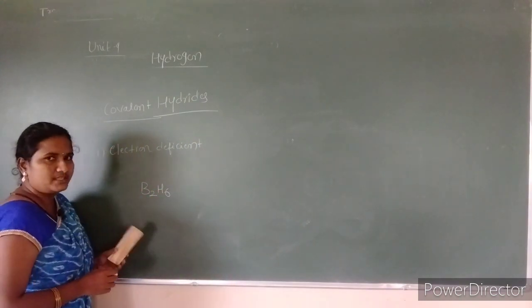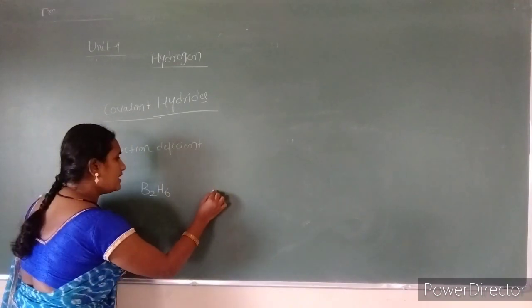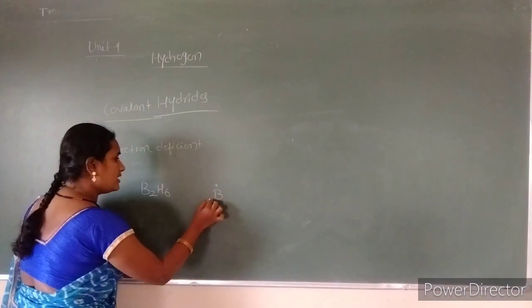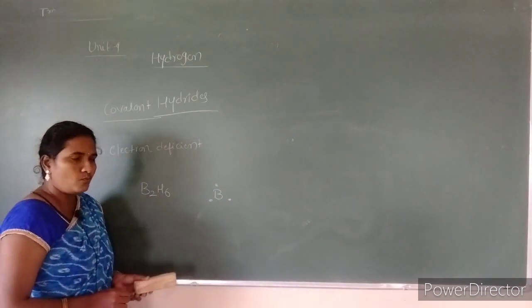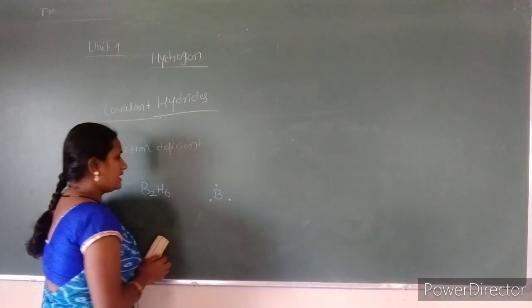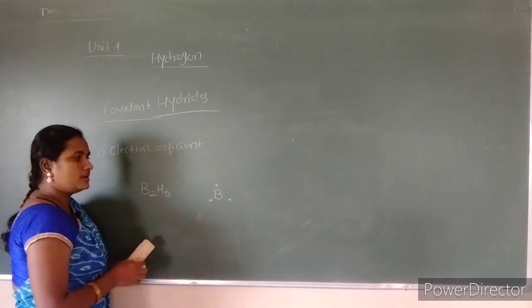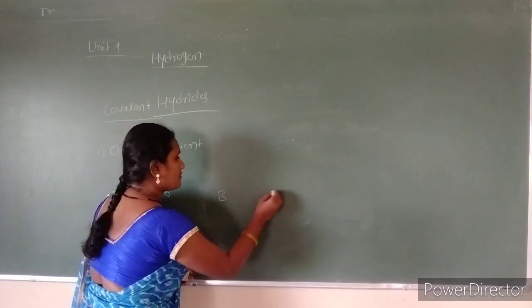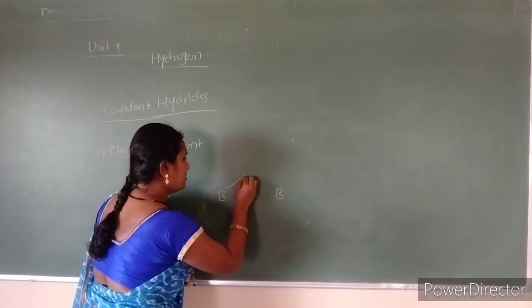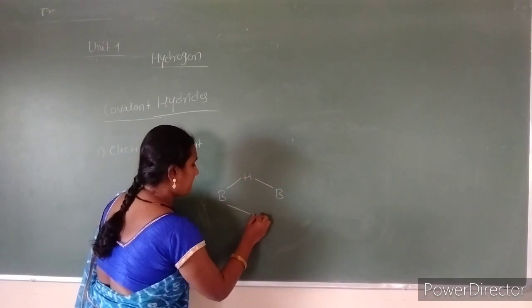Here the central element is boron. Boron has valence electron 3 and hydrogen has valence electron 1. If we write the bond line structure of diborane, it should be like this. This is the geometry of diborane.